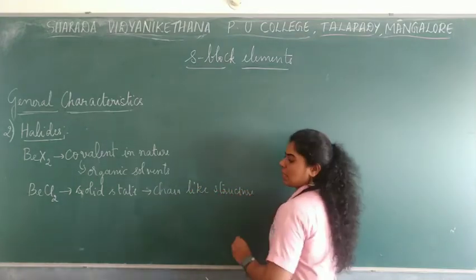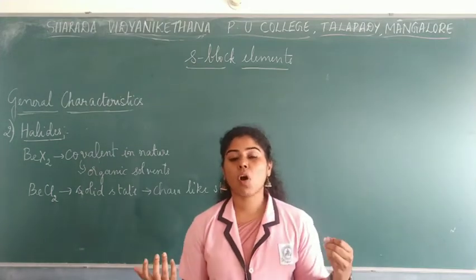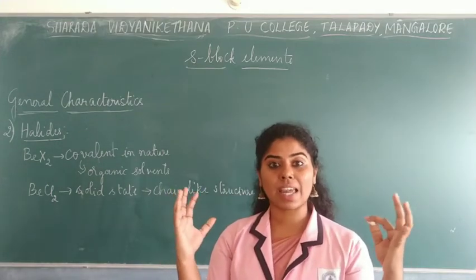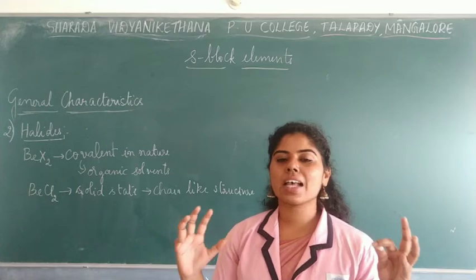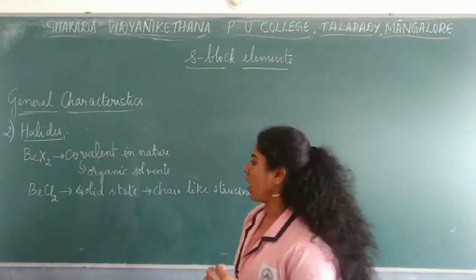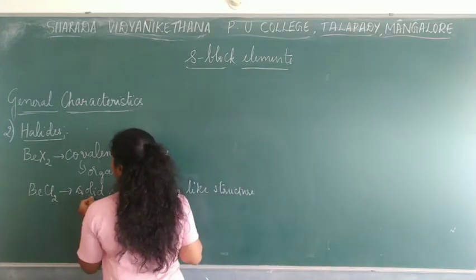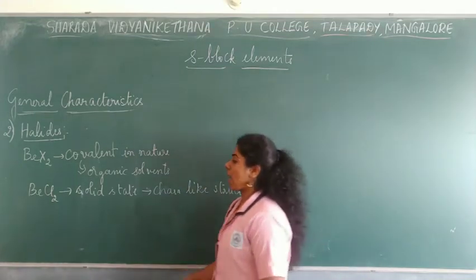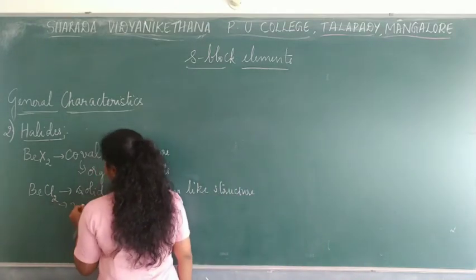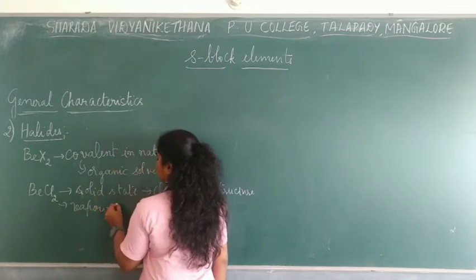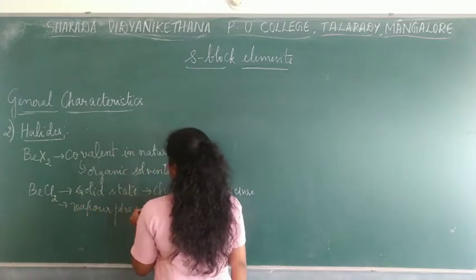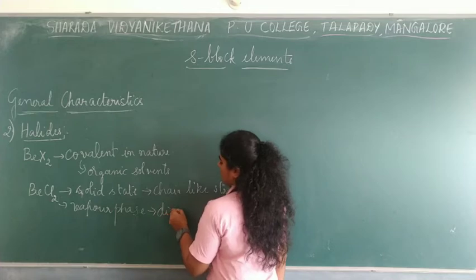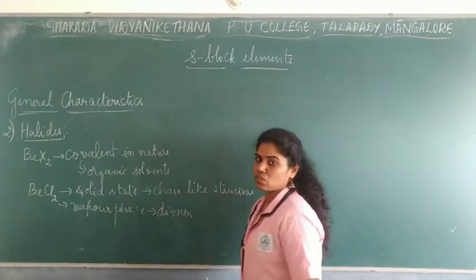So usually these beryllium halides or beryllium oxides are said to be aligned in nature, with a particular orientation. In the same way, beryllium chloride in its solid state would have a chain-like structure, whereas in its vapor phase it would tend to behave like a dimer. It has a dimer-like structure.